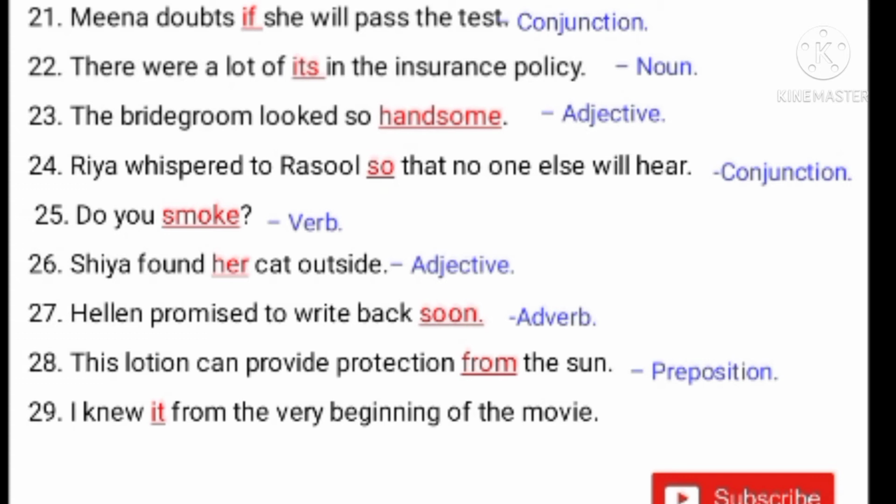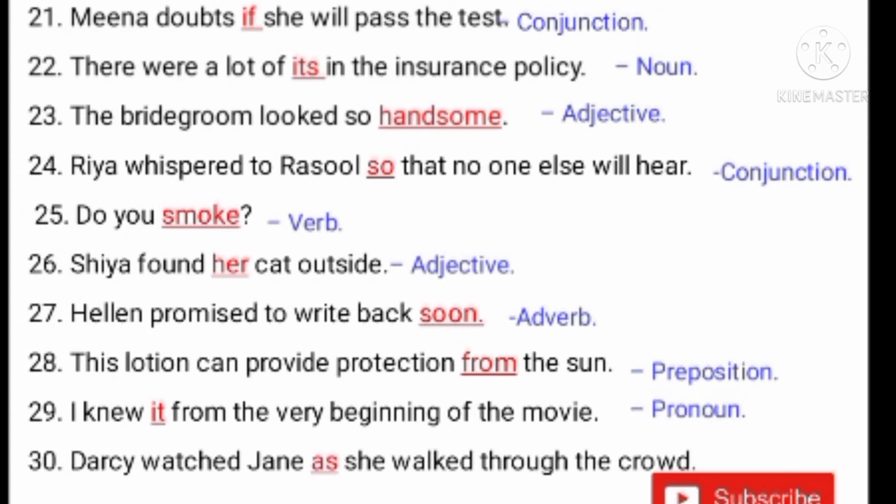Next one. I knew it from the very beginning of the movie. Here it is a pronoun. Instead of a noun, we used it. I, we, you, they, he, she, it. These are all pronouns. Darcy watched Jane as she walked through the crowd. Here as is a conjunction which joins two sentences. It is also a subordinate conjunction.